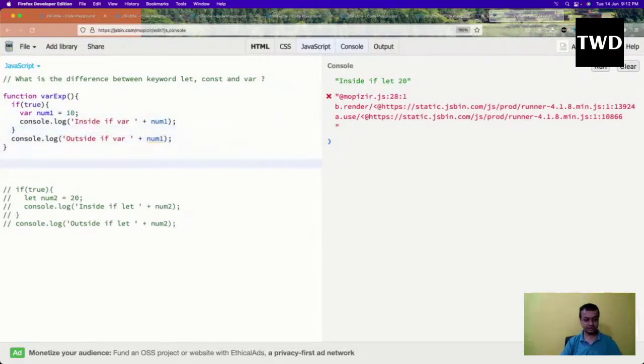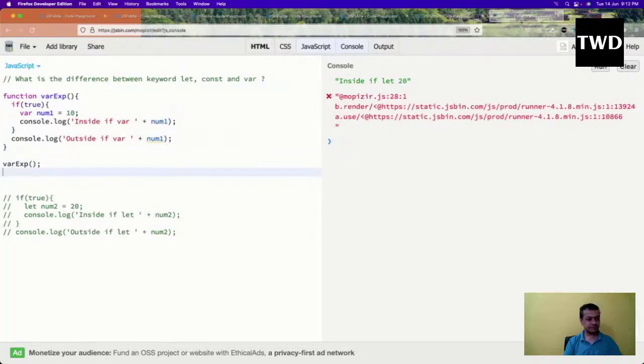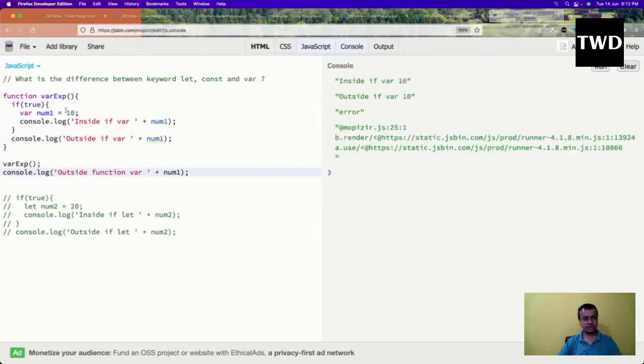Okay, so like this I'll have here, and now again var exp like this, and here I will write outside function var. Okay, I clear it and run it. So see, these two run, but this one is giving an error, because the scope of any var can be stopped with a function. So the scope of this number is from here till here. Outside it doesn't exist. So that's why it gave an error.